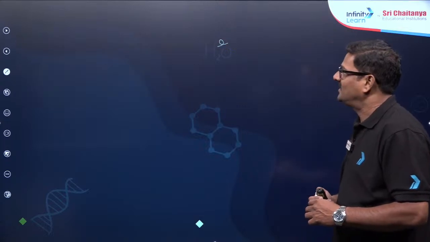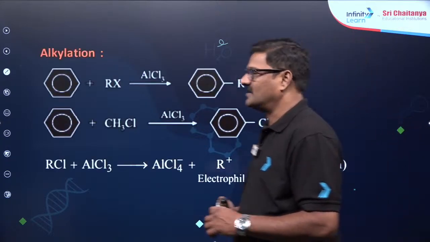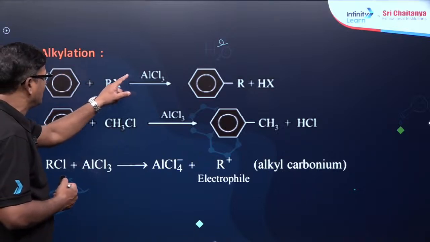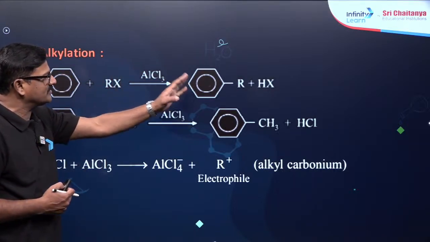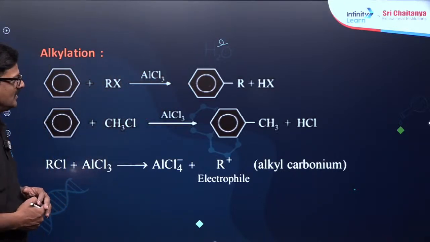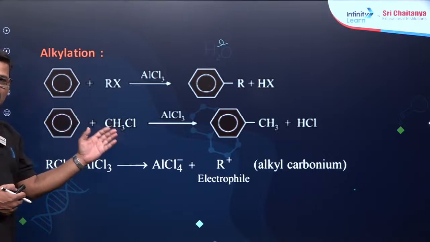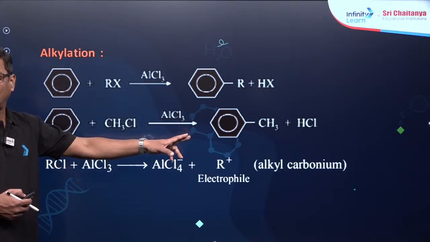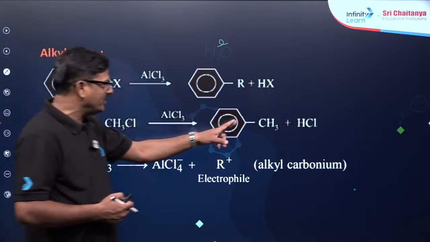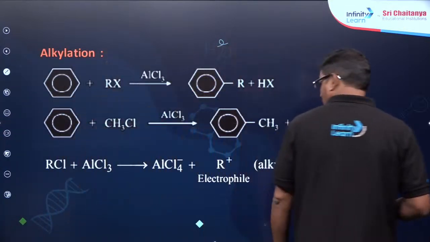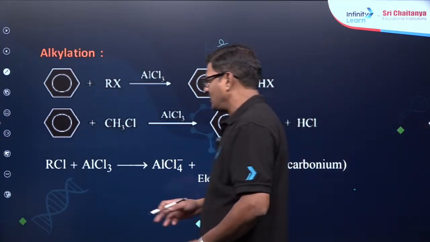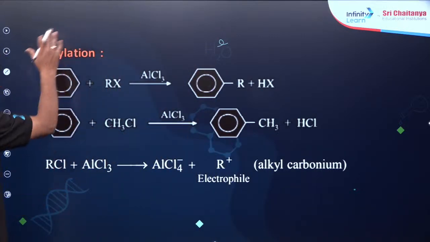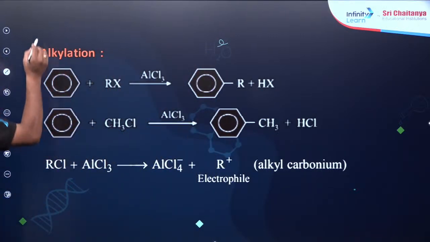us and let us discuss about the alkylation. When benzene reacts with alkyl halide in the presence of AlCl3, we get an alkyl benzene. Benzene reacting with methyl chloride in the presence of AlCl3 gives methyl benzene, called toluene. So when alkyl chloride is reacting with AlCl3, I want to write a little bit over here. So alkyl chloride